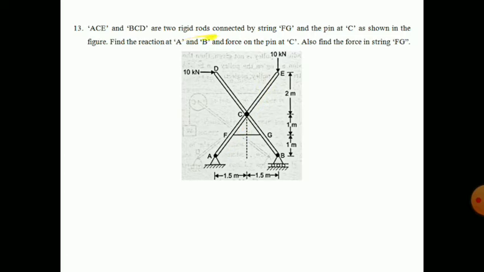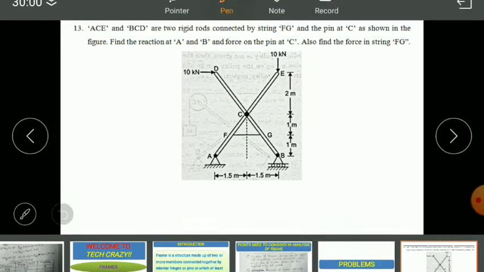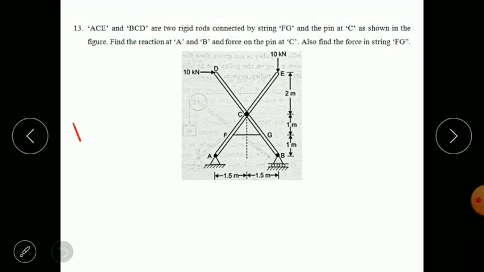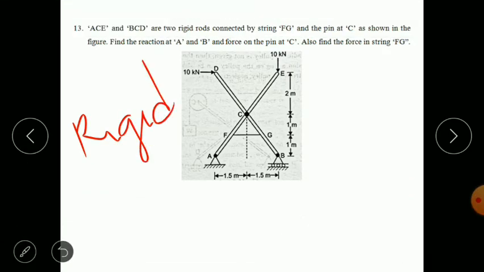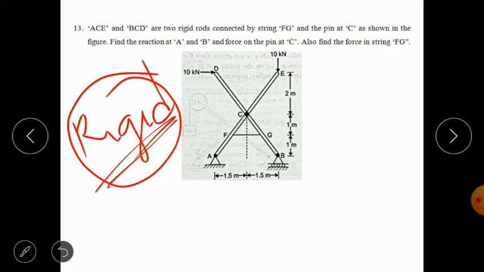Rigid means there is no deformation. This is very important to understand. Rigid means no change in shape and size, no bending. After applying force, its shape and size do not change at all, and that is called rigid. Next, ACE and BCD are two rigid rods connected by string FG.